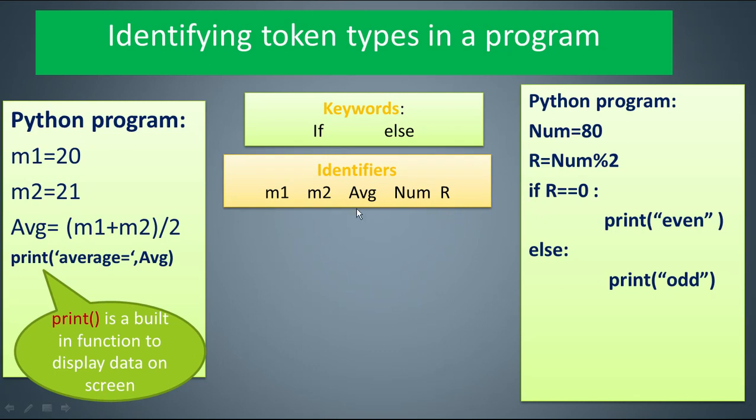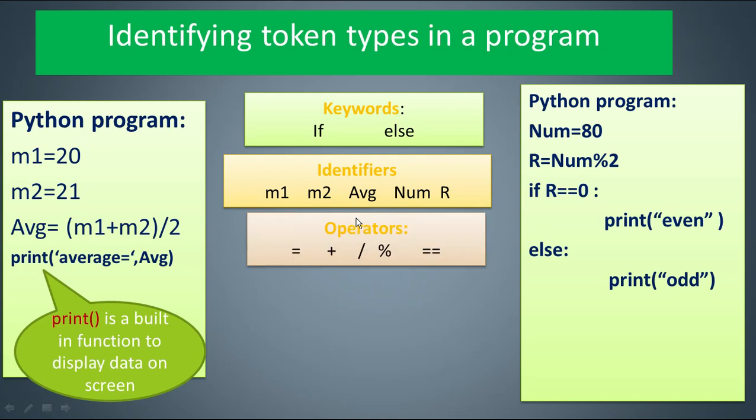Identifiers: M1, M2, AVG, num and r. In both programs, these are the 5 variable names that we have used. These variable names are also called identifiers. Print is a function name that can also be called an identifier. You can create your own functions also. So function name, program name, variable name, all these are called identifiers.